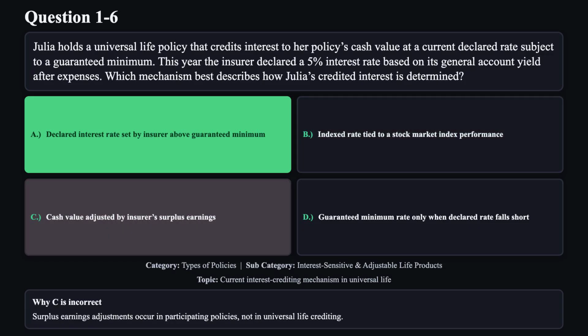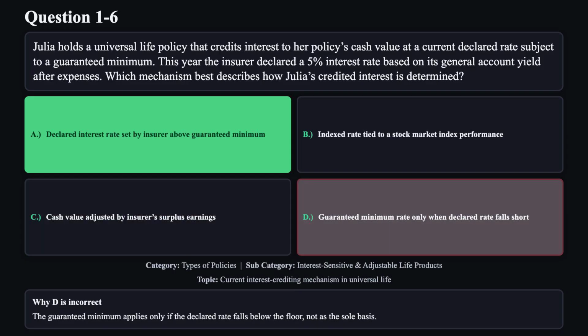Reason C is not correct. Surplus earnings adjustments occur in participating policies, not in universal life crediting. Reason D is not correct. The guaranteed minimum applies only if the declared rate falls below the floor, not as the sole basis.